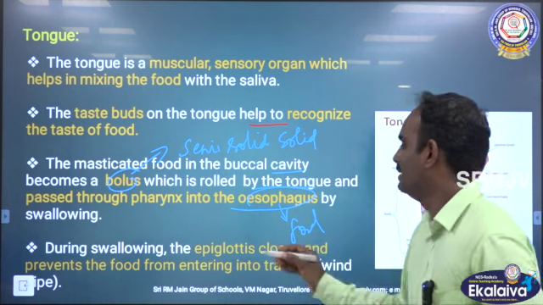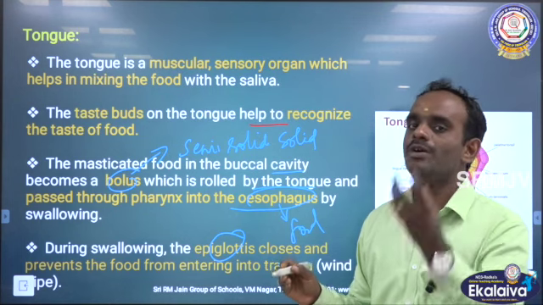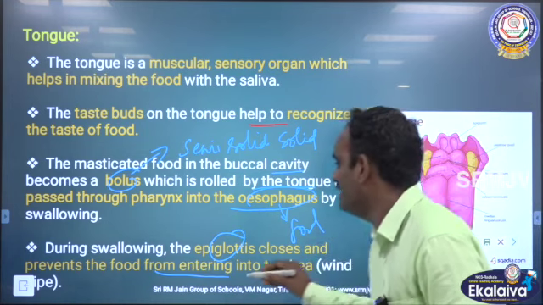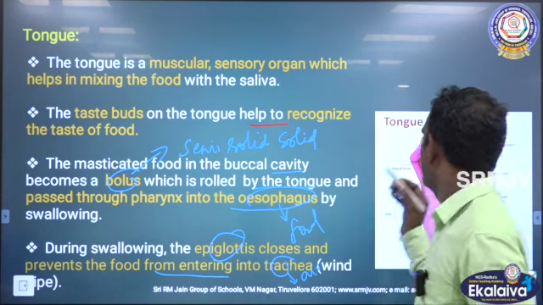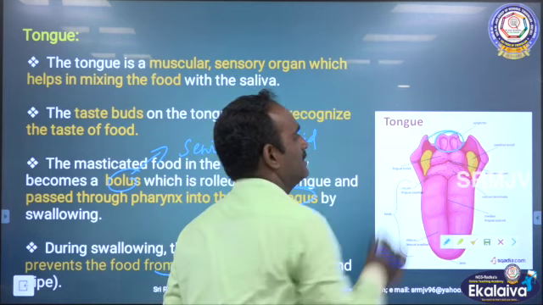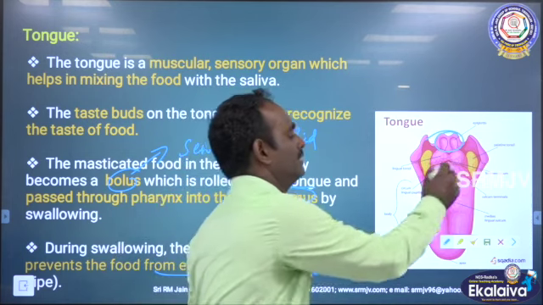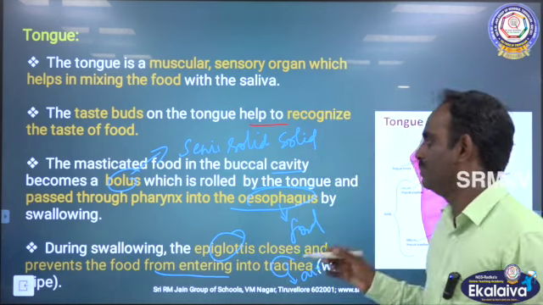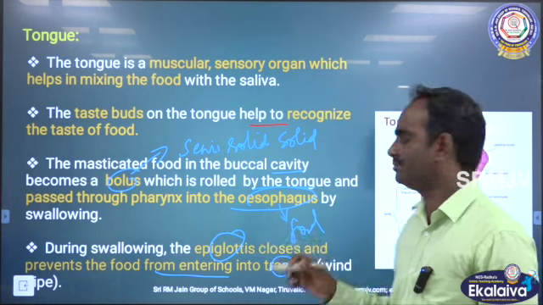During swallowing, the epiglottis closes and also prevents the food from entering into the trachea. Trachea is nothing but the air pipe. Okay, see the picture here, children. This is the picture of the tongue and this is the epiglottis. While we are swallowing, the epiglottis closes the trachea. Okay, it helps to prevent the food from entering into the trachea. Okay.